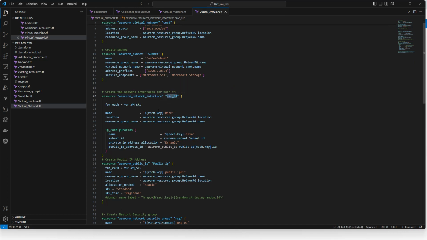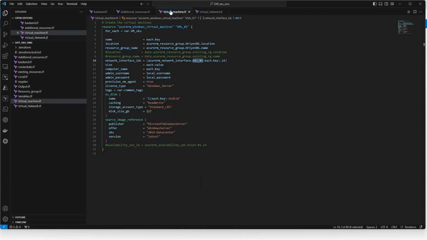And now, like I mentioned, we are going to have three NIC cards, so that is why we have a list of string. So what I'm doing is using the square bracket, then each dot key dot id. And then we have a size. What size do you need? This is basically the VM size, each dot value. It will be referenced from SQ because you have defined it in a variable.